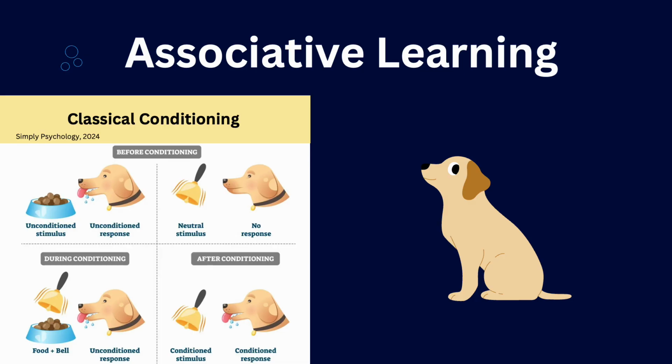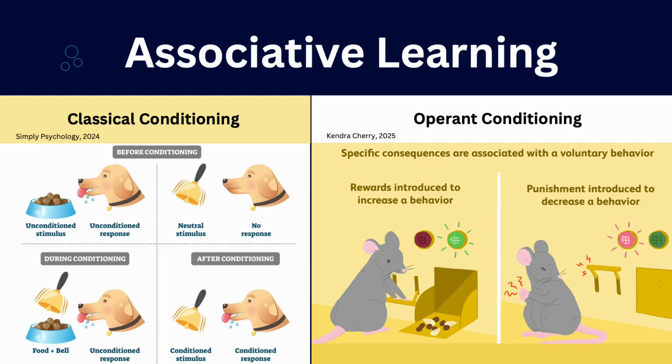The other main form of associative learning is operant conditioning. In this form of learning, consequences are associated with a voluntary response, which is different from the involuntary responses in classical conditioning. Behaviors can be reinforced by giving rewards. An example of this is when you give a dog a treat to train them to do a trick. Another form of operant conditioning is giving punishments to decrease behaviors.